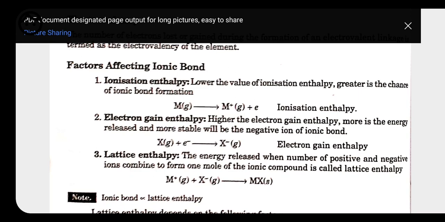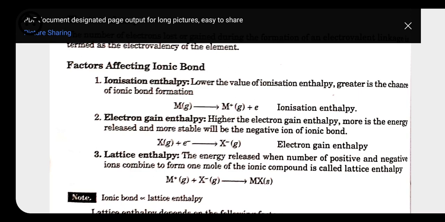Whenever a crystal is formed by the combination of positive and negative ions, the energy that is released is called lattice energy. So whenever formation of 1 mole of ionic compound takes place, this lattice energy also affects the ionic bond.